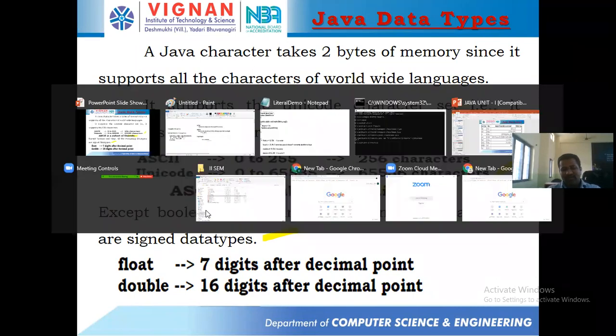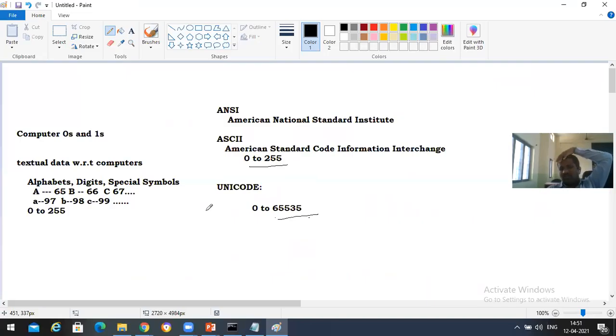Is it clear for everyone? Java supports Unicode, whereas C++ supports ASCII codes. In ASCII codes we have only 256 characters, whereas in Unicode we have 65,535, which includes all languages, not programming languages but all languages in the world, like Telugu and Hindi. Those characters, followed by digits and then special symbols, are supported by Java. Is it clear? Yes, sir.